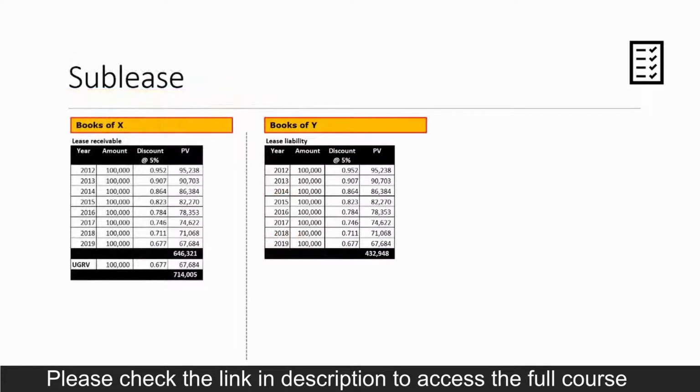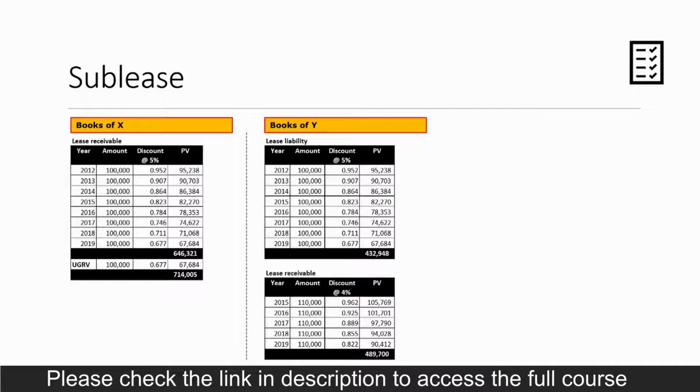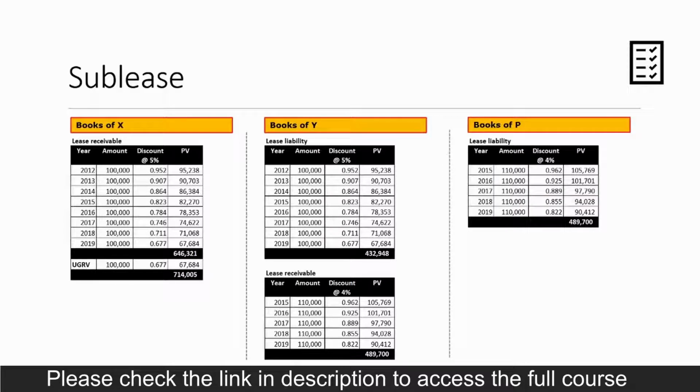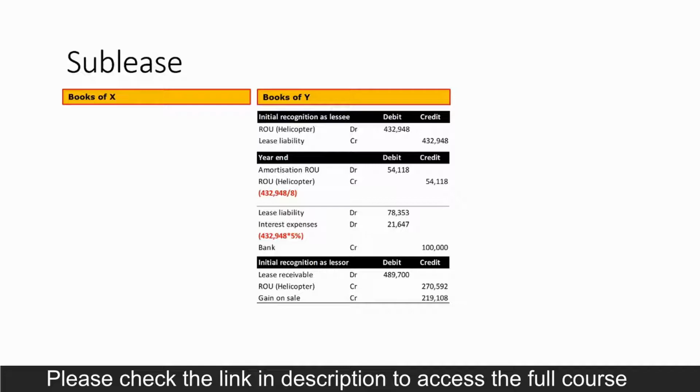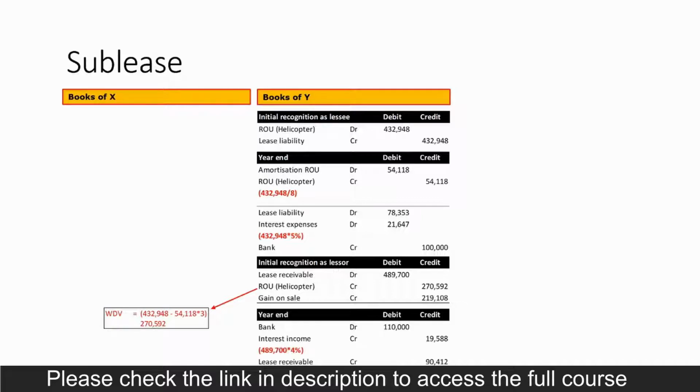So in this table, Y has computed its lease receivable and in this table, P has computed its lease liability. On initial measurement, Y will de-recognize the ROU asset based on the WDV at the end of year 3. This is how the WDV is computed after reducing 3-year amortization and the delta will be the gain for Y. At the year end, it will recognize interest income and receipt of first year lease rent.